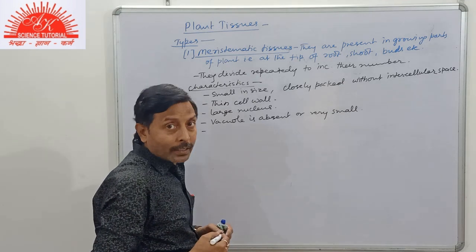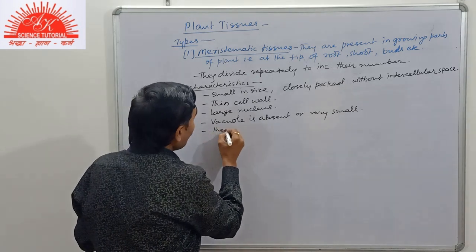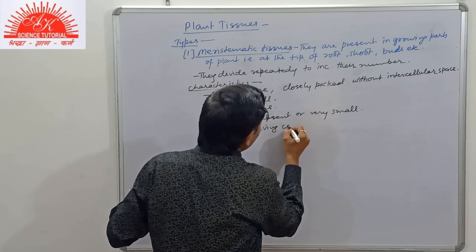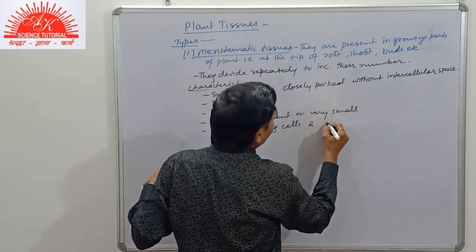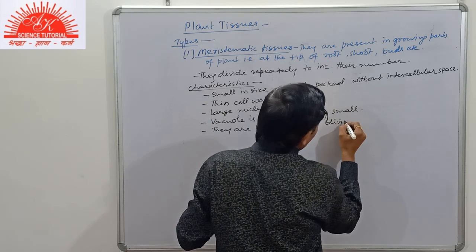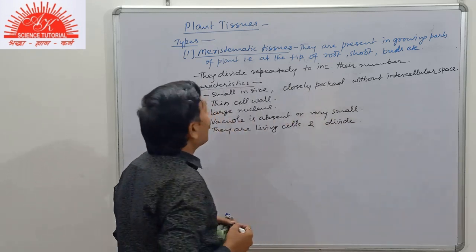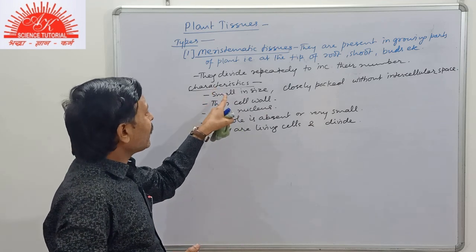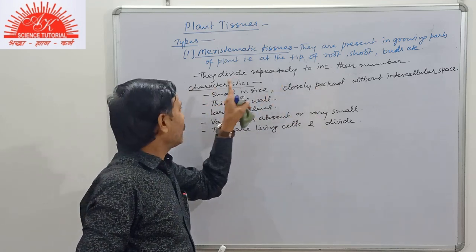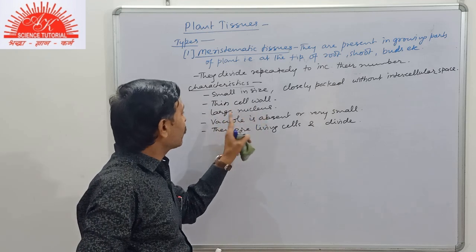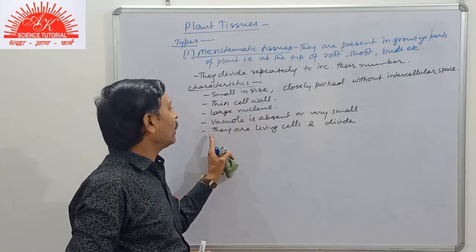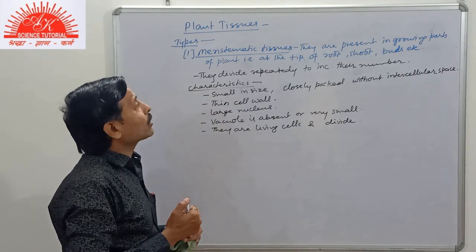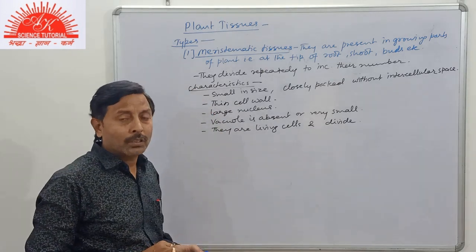Now they are living cells and they divide. So they are small in size, closely packed, cell wall is thin, large nucleus, vacuole is absent or very small, they are living cells and divide. So these are the characteristics of meristematic tissues.